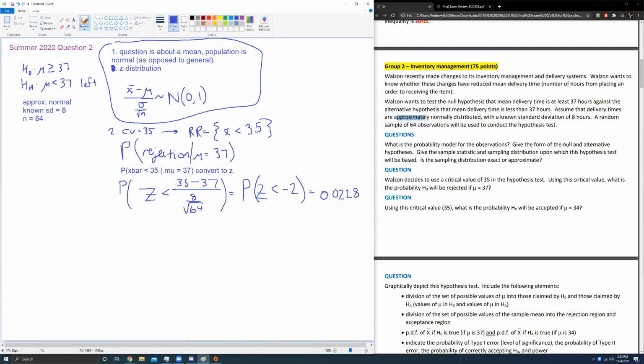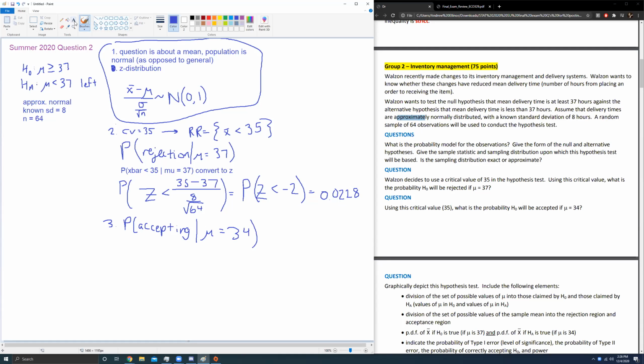What's the probability of acceptance? So this is the next question. Number 3 is, what's the probability of accepting the null hypothesis? Pay close attention this time. Accepting. What's the opposite of rejection? Acceptance. Accepting, given the null hypothesis this time is 34.